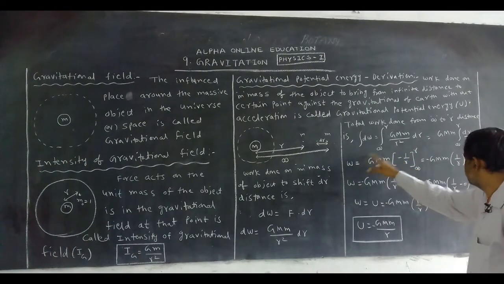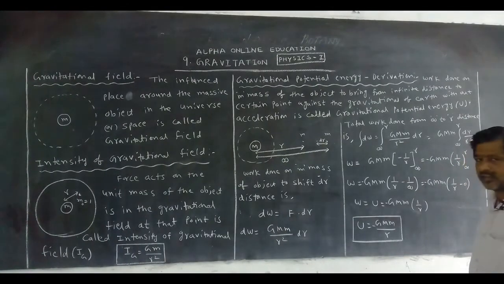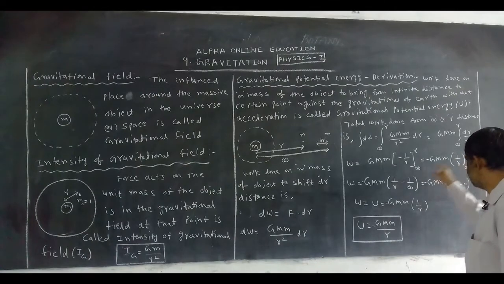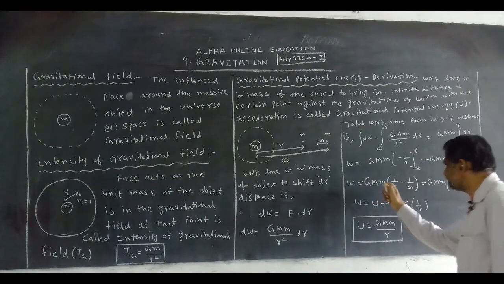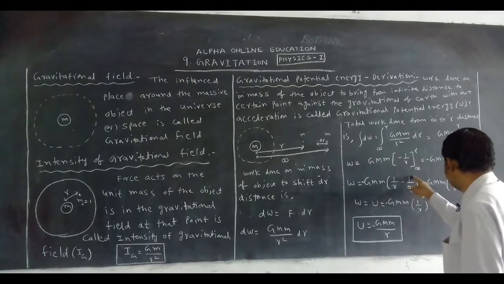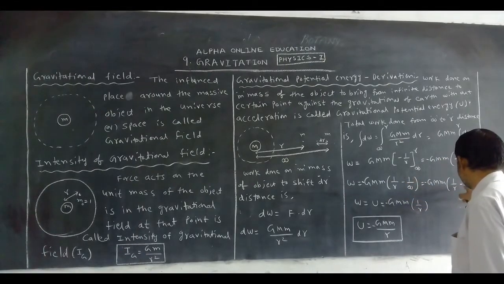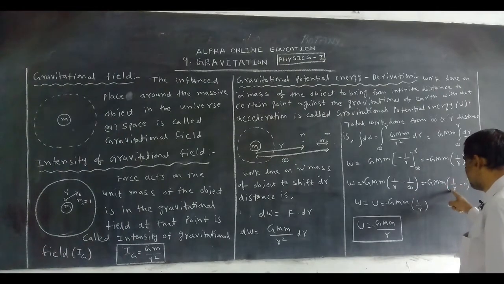Take minus outside. So minus G M m times 1 by r, with limits infinity to r. These are called limits. First you substitute this, then the other. Now 1 by r minus 1 by infinity. 1 by infinity is how much? 0. So minus G M m into 1 by r.